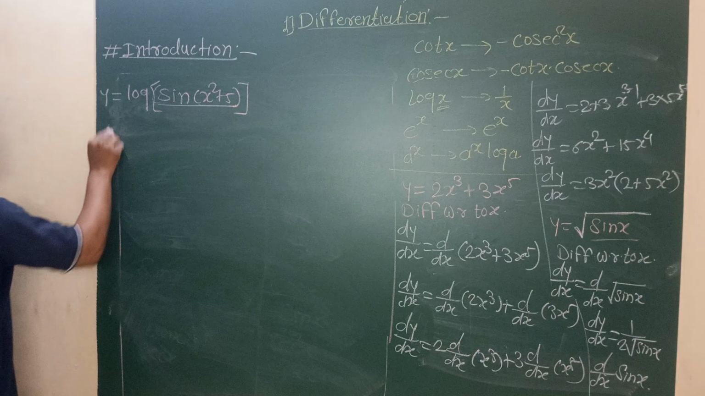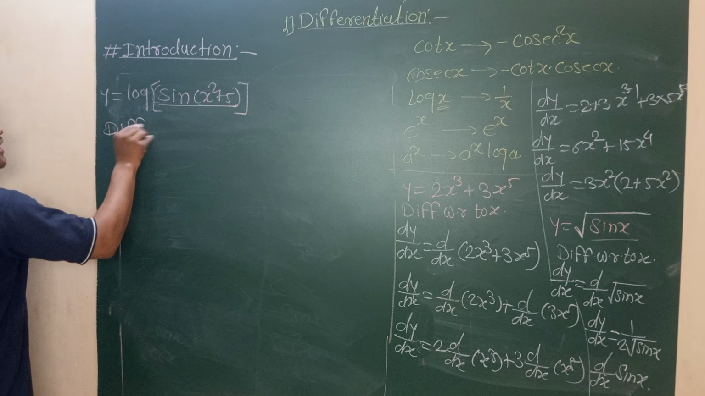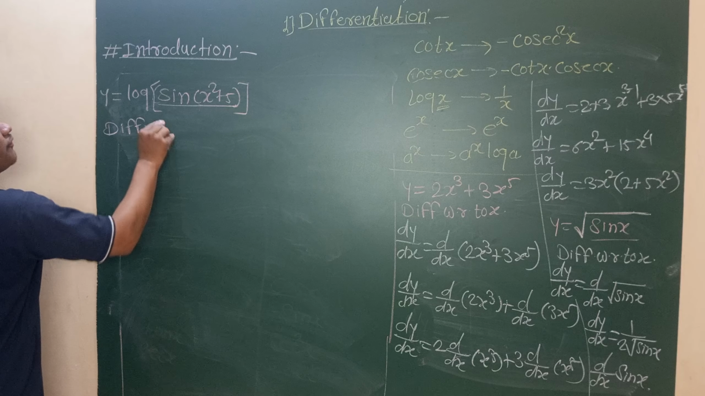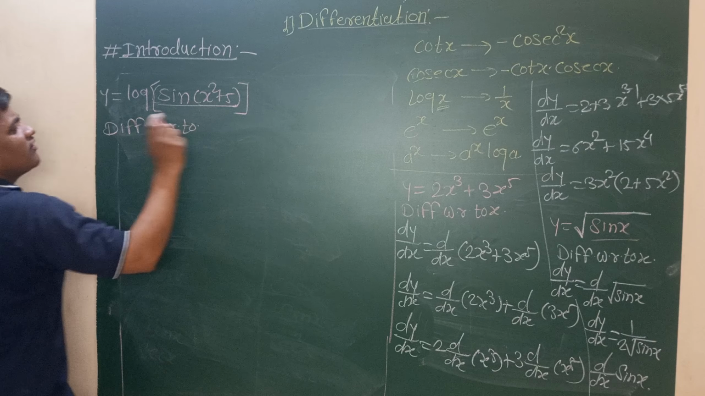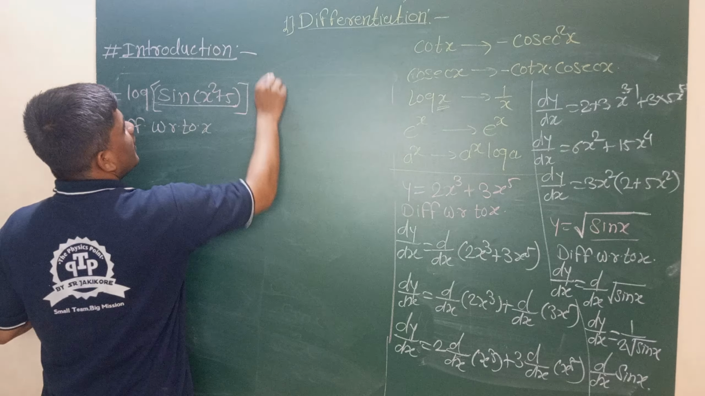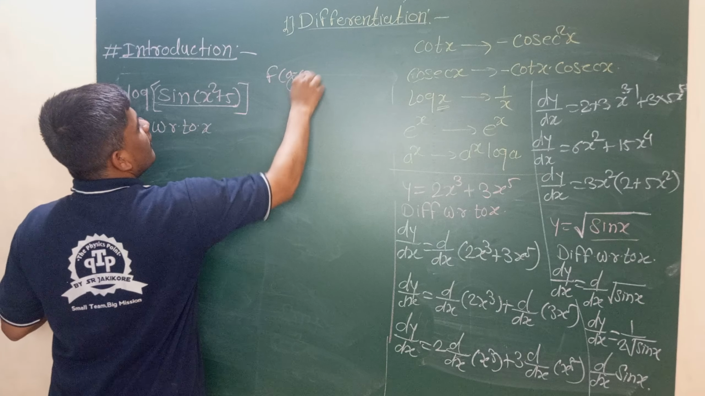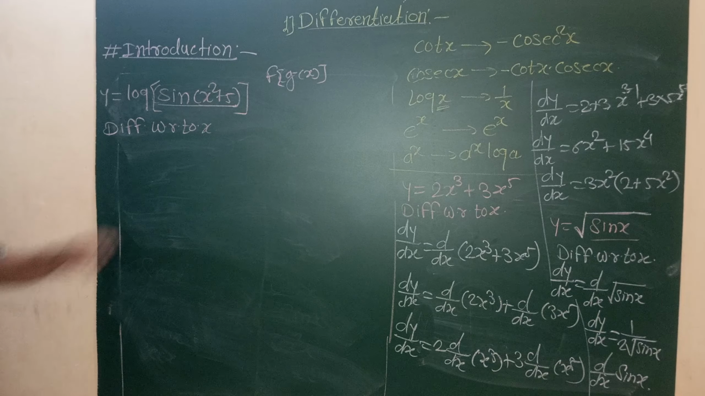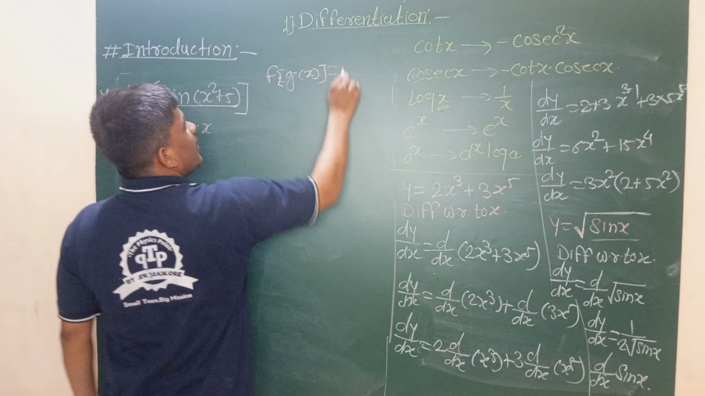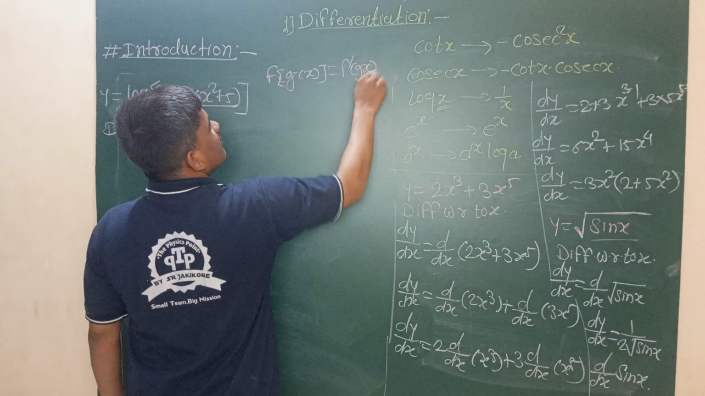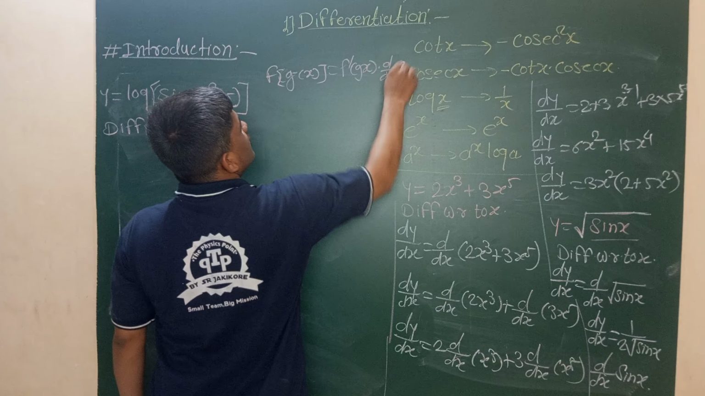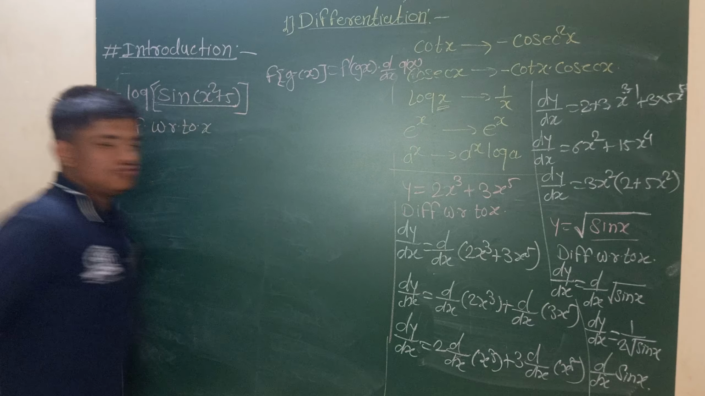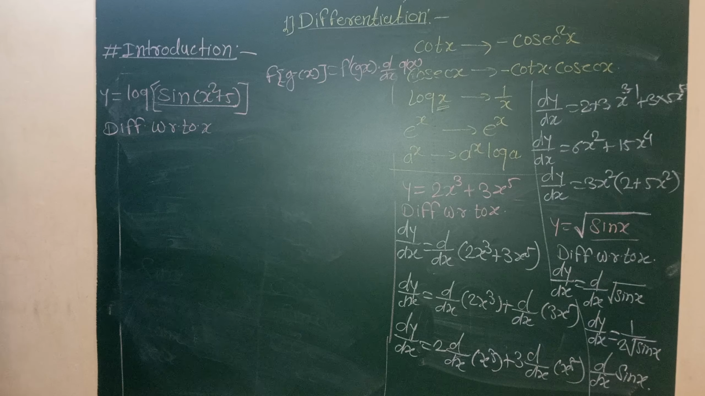Now first differentiate these functions with respect to x. These functions are in the form f of g of x. First of all, calculate f dash of g of x and d by dx of g of x, which is the pattern for solving the derivatives of problems like that.